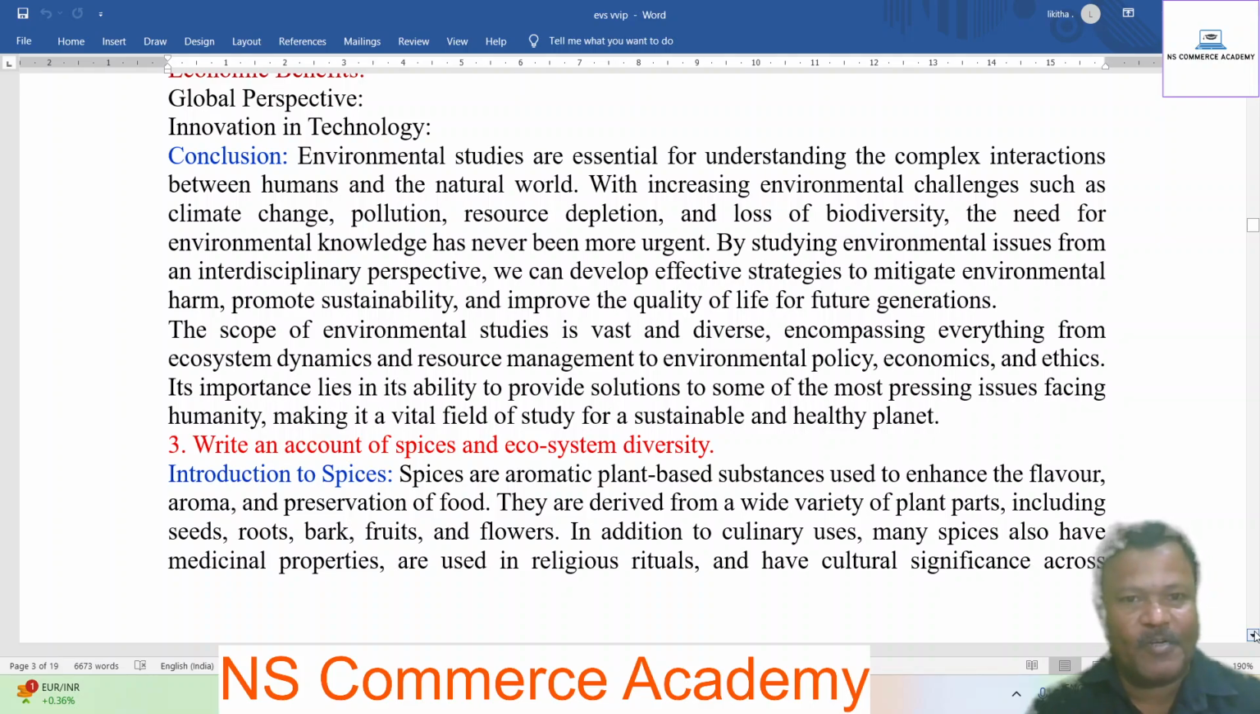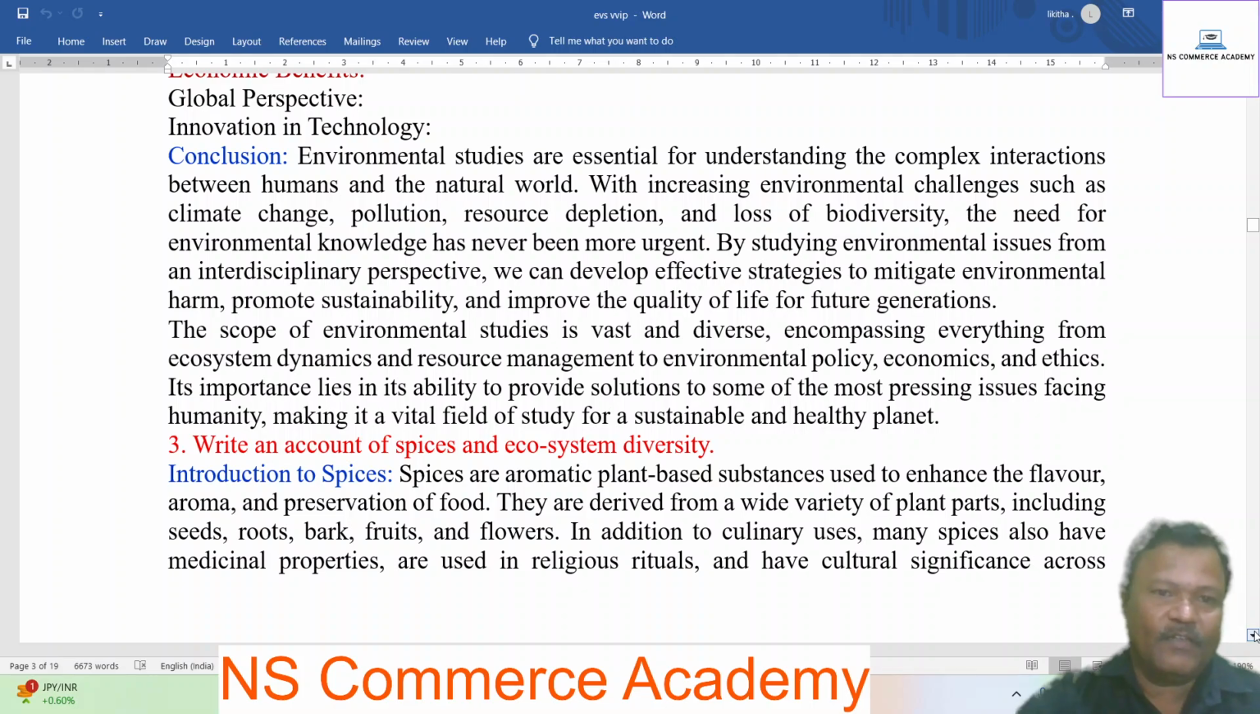The scope of environmental studies is vast and diverse, encompassing everything from ecosystem dynamics and resource management to environmental policy, economics, and ethics. Its importance lies in its ability to provide solutions to some of the most pressing issues facing humanity, making it a vital field of study for a sustainable and healthy planet.